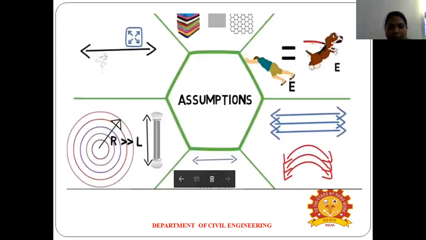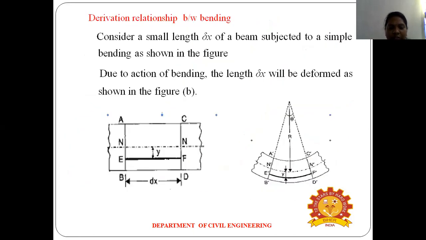So the next one: this video will discuss the derivation for bending. The first one: consider a small length dx, or delta x, of the beam subjected to simple bending, as shown in the figure. This is the first diagram. Consider the small length dx of the beam subjected to simple bending. Okay, this is the beam after bending.